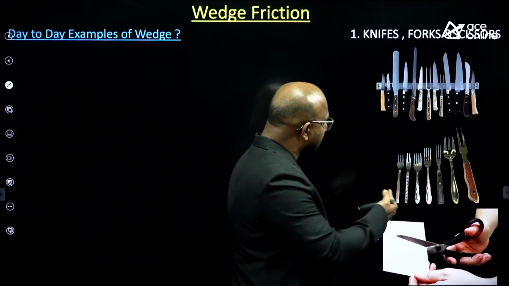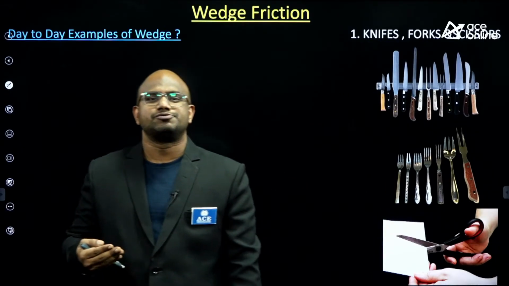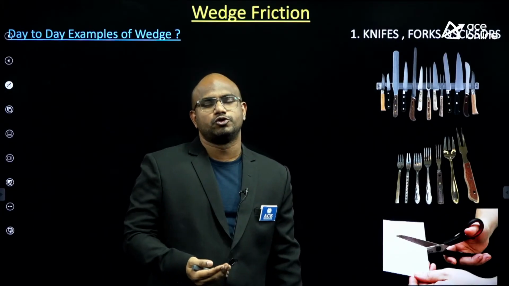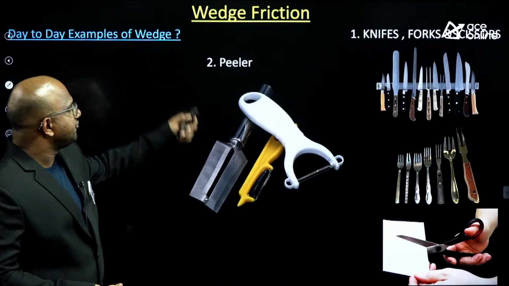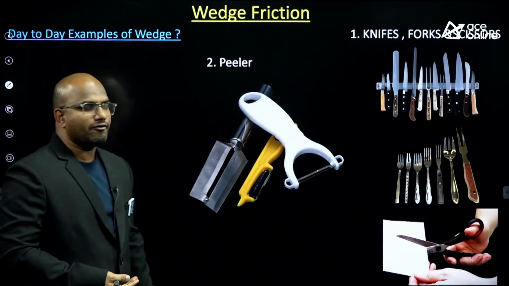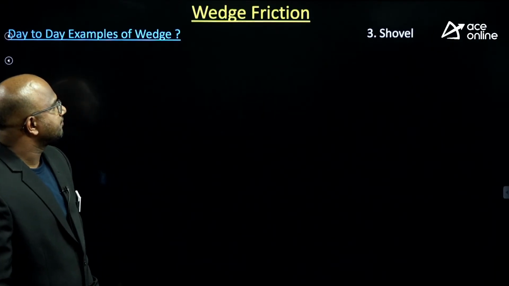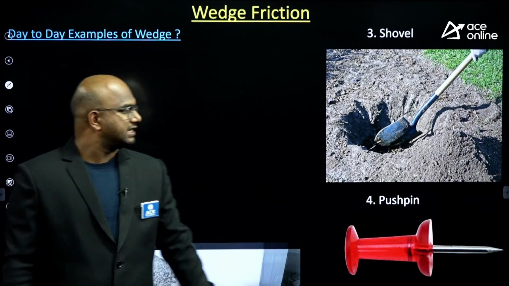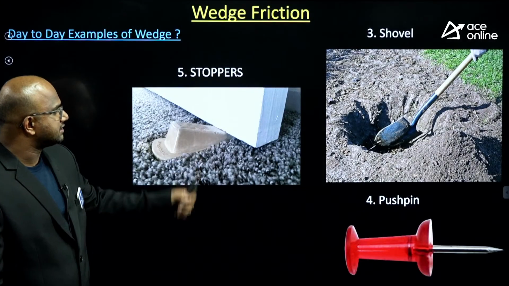If you see the cross section, it has a slant face, a smooth face, a triangular or trapezoidal shape, whether you take a knife or scissors or anything. Next, a peeler is a typical example, having the concept of a wedge itself. Next, shovels, push pins, and stoppers are typical examples.